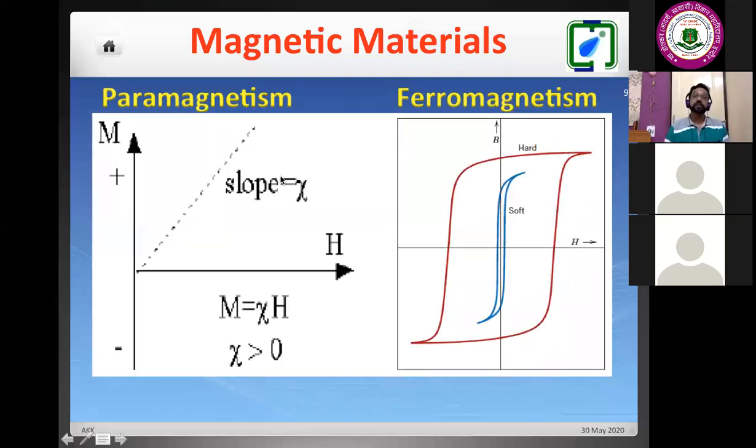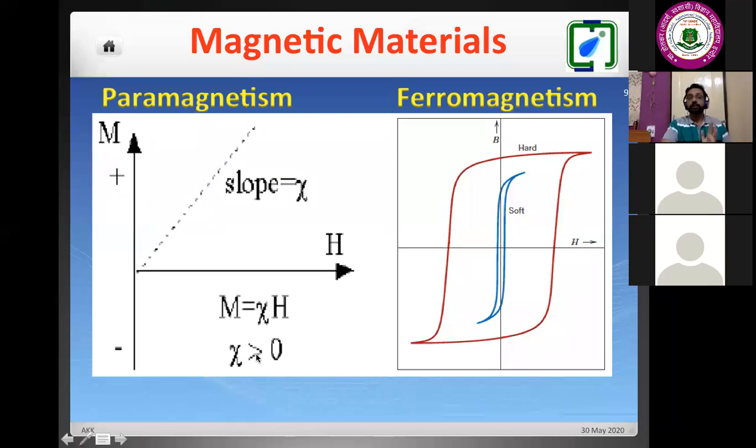Now, if you consider the paramagnetic system, it is exactly opposite. If we consider the slope, here it is a positive slope and it is going in the positive direction. And one similarity is that M is directly proportional to H. So the only difference is the magnitude, positive and negative.